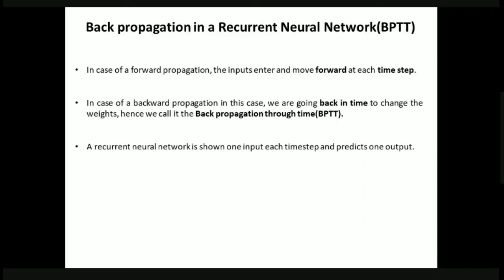Okay. So coming to the case of back propagation, in forward propagation we are moving forward in time. Now, in order to do back propagation, what do we have to do? We have to move back in time. That is, in order to change the weights, we have to move back in time. That is the reason we call back propagation in RNN back propagation through time, which is nothing but BPTT. Till now we have seen that the RNN is provided one input at one time step, and it predicts one output at the same time step, right?